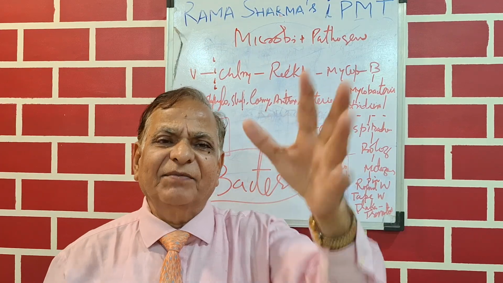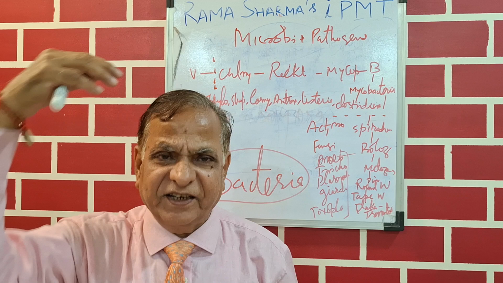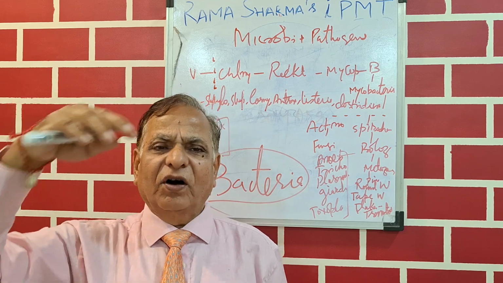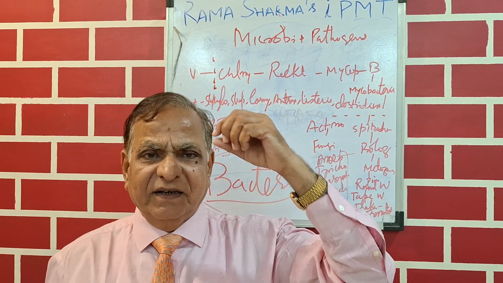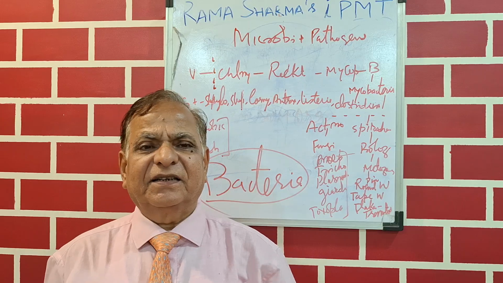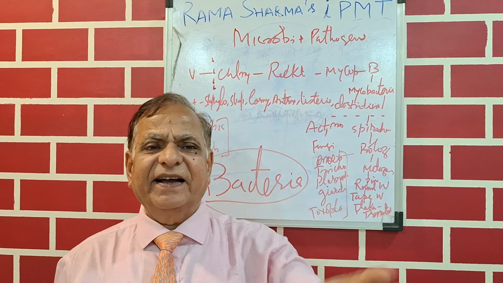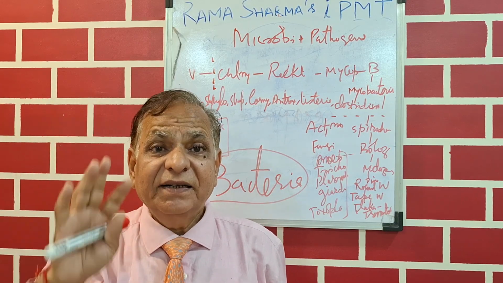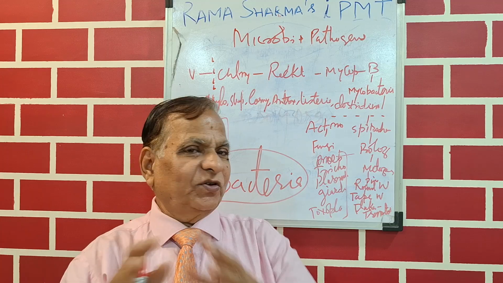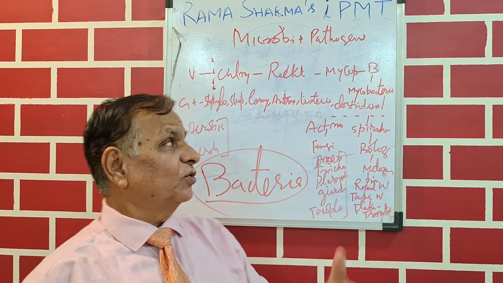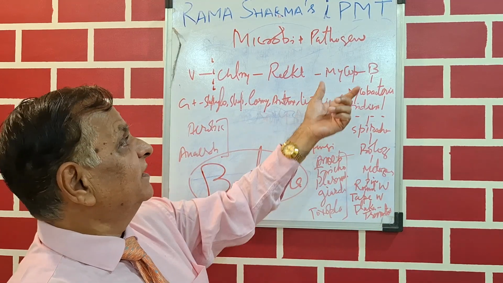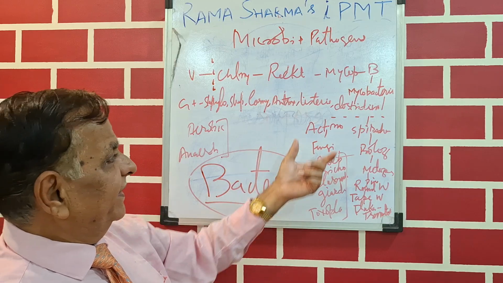H. influenzae, gram negative. Proteus mirabilis, Proteus, whatever, or Pseudomonas aeruginosa, whatever name you think, Salmonella typhi, Neisseria, all are gram negative. So classification is very simple. So now this is what comes in the pathogen, your bacteria.